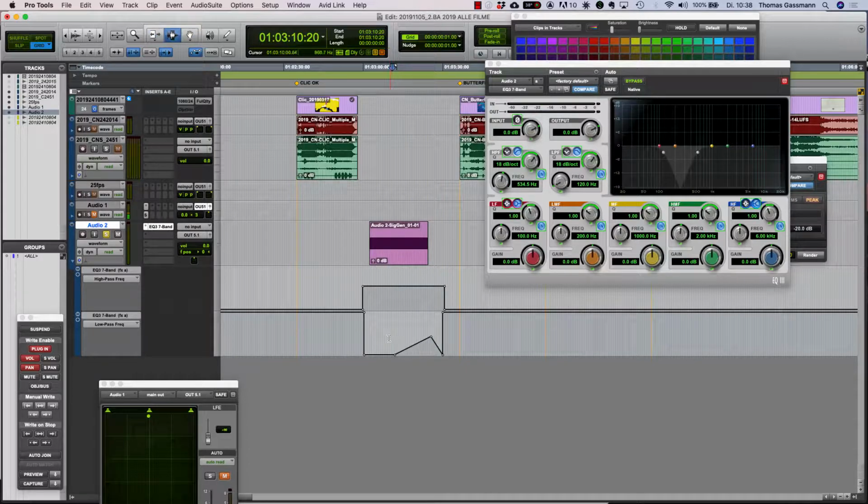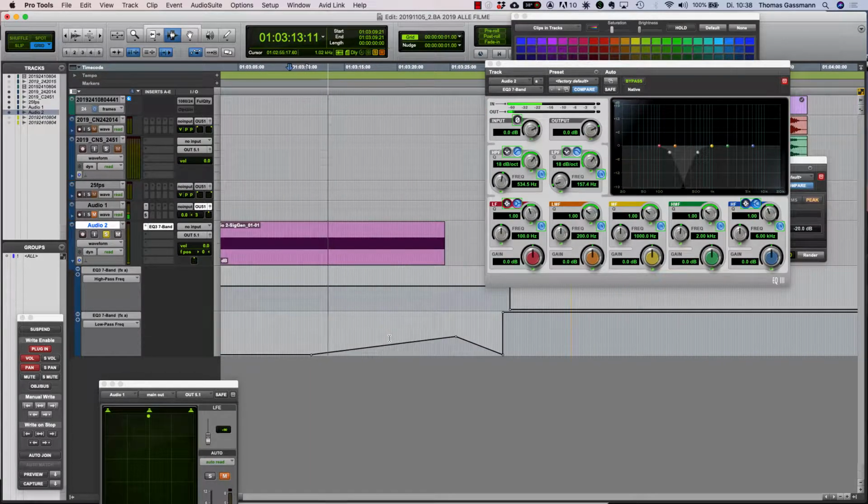For example, like this. So that would be something like an ocean wave. When I add reverb to it, then it will sound quite realistic.